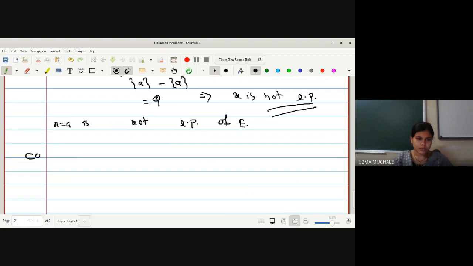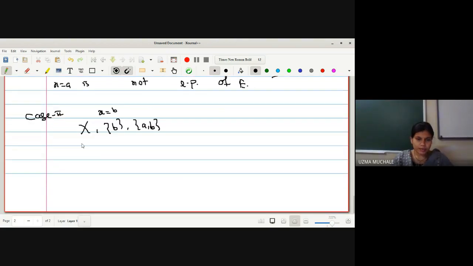What is our case 2? We have to check whether x is equal to b is a limit point. So for that, first we have to collect what are the open sets. For all open sets G containing x, that means first we have to select the open sets containing B. These are the open sets containing B. Is it okay? Yes, ma'am. Okay, let us go one by one.